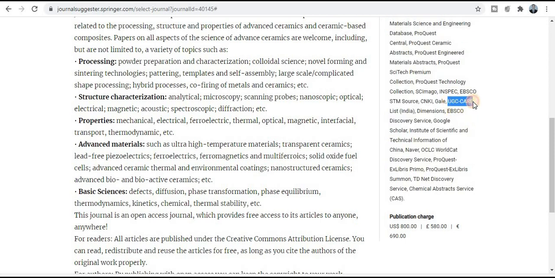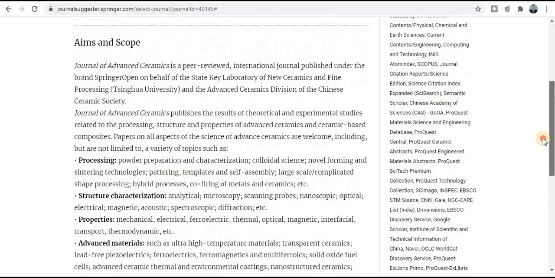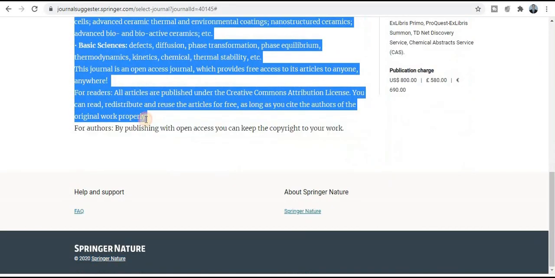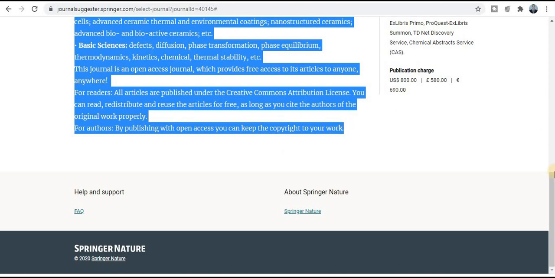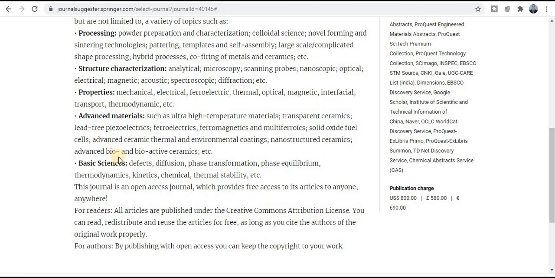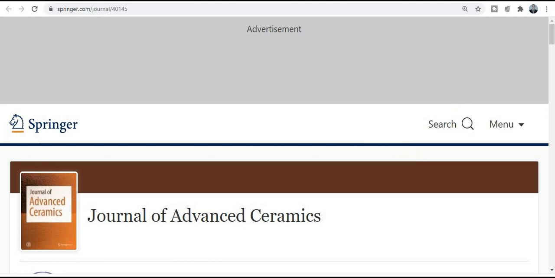So you can see here this journal is related to the SCI category, UGC listed journal, and Scopus category. And if you want to know about the publication charges, you can see here, and what types of topics and titles are covered by this journal, you can see all these details in this particular section. So if your research area matches all these topics and titles, then you can publish your research paper in this quick publication journal, high acceptance rate journal, UGC CARE listed journal, Springer category journal. And if you want to know more about this particular journal, just click on this particular tab, and it will be redirected to the journal homepage.